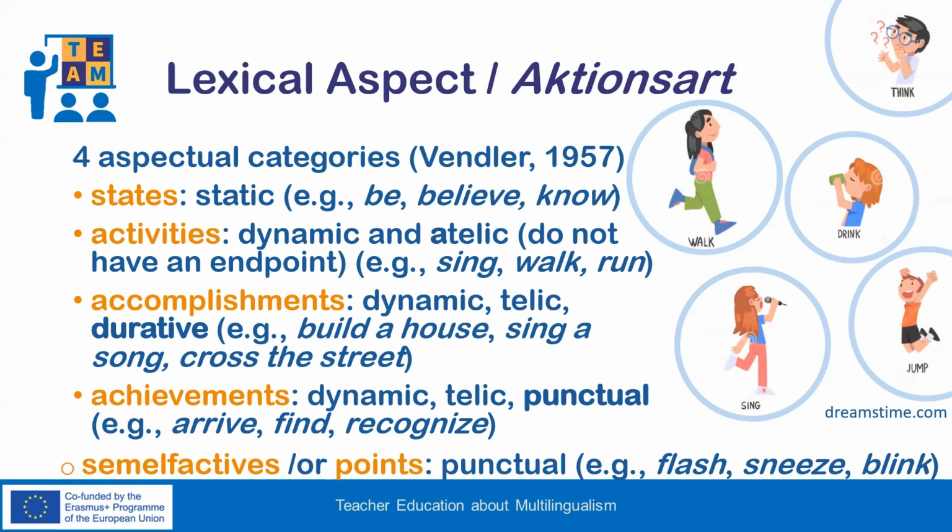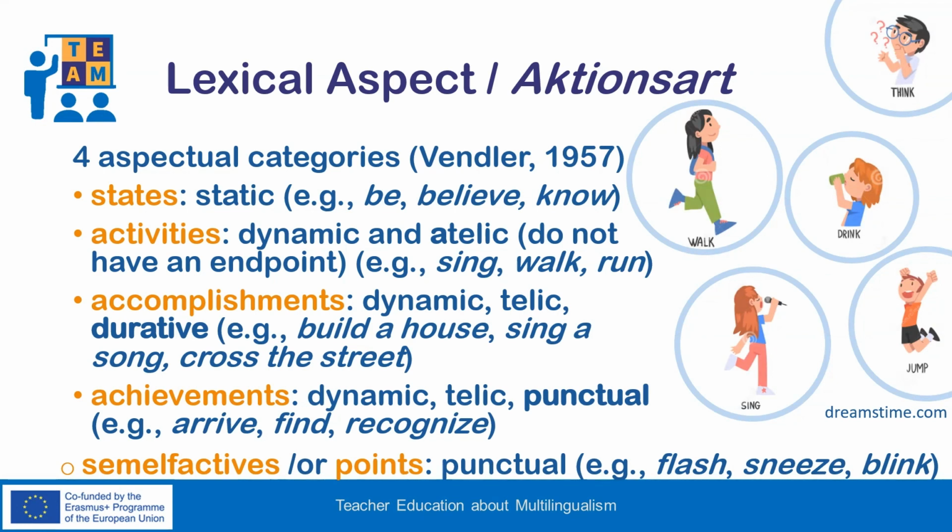For example, crossing the street includes the starting point of the activity, which goes on for some time and involves a result state, that is, being on the other side of the street. It is thus classified as an accomplishment. Activities do not have a terminal point, so there is no need for elaborate descriptions for activities or achievements.